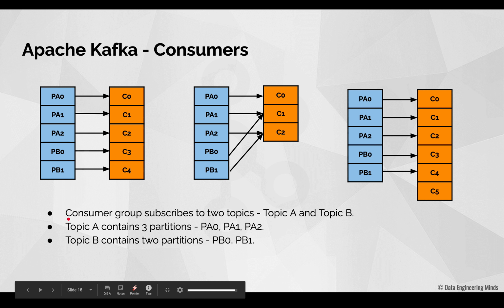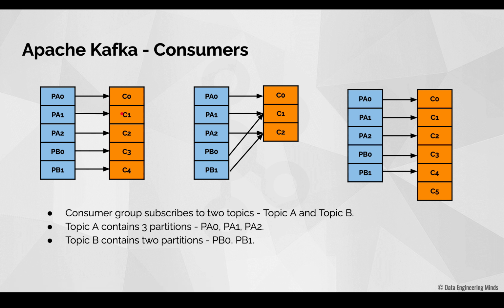Now, if the total number of consumers in the consumer group is equal to the total number of partitions to which it subscribes, then each of the consumers will be assigned a partition by Kafka and each of these consumers will start reading in parallel. While discussing the Kafka architecture, I mentioned a concept named unlimited scaling, right? So this is an example of unlimited scaling.